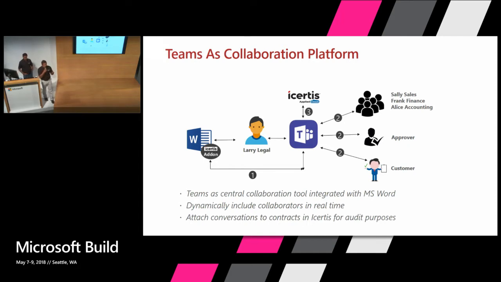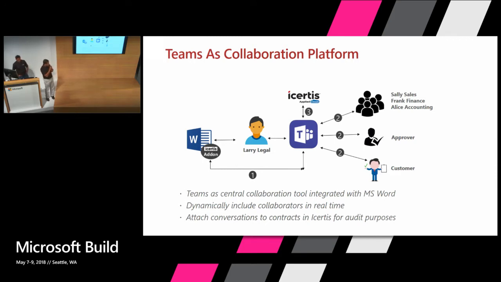So what really happens is Larry Legal, who is looking at the contract, opens up Microsoft Word, and inside Microsoft Word, we have an Icertis experience for Microsoft Word, which is an add-on. And that add-on has the capability to launch Microsoft Teams.